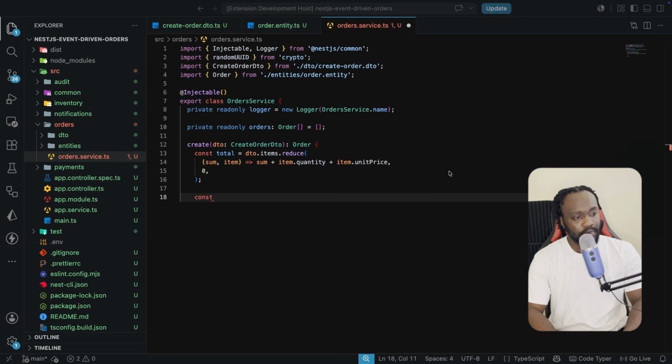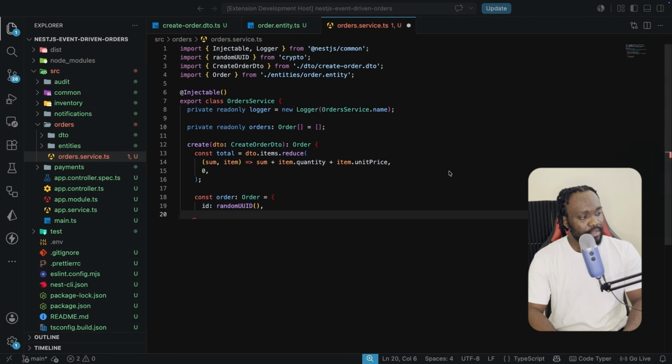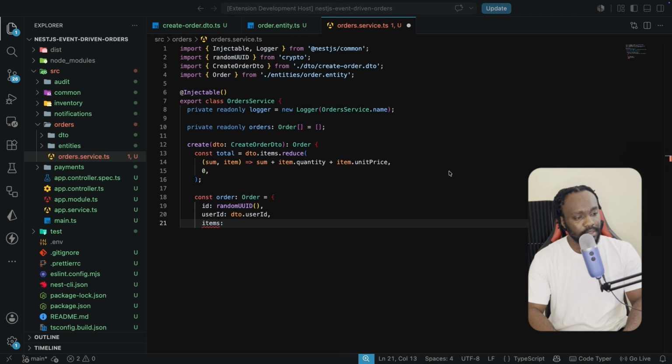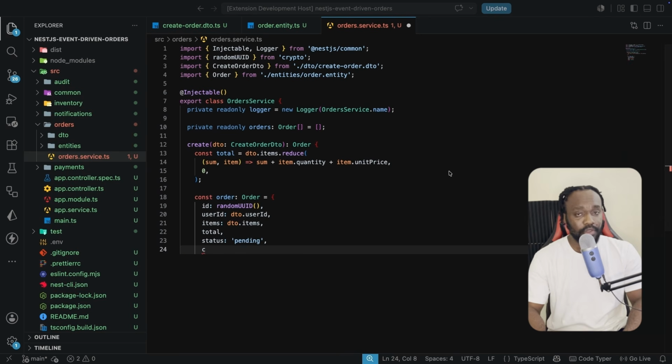Then we can have the order, which is of type Order to get TypeScript help. And the ID is going to be randomUUID from crypto. And we're going to get the user ID from the DTO, so the client needs to pass the user ID. The items is going to be the dto.items. The total is going to be the total we calculated up there. The status we are going to default to pending. And the createdAt is going to be a new Date. Now we have the order.